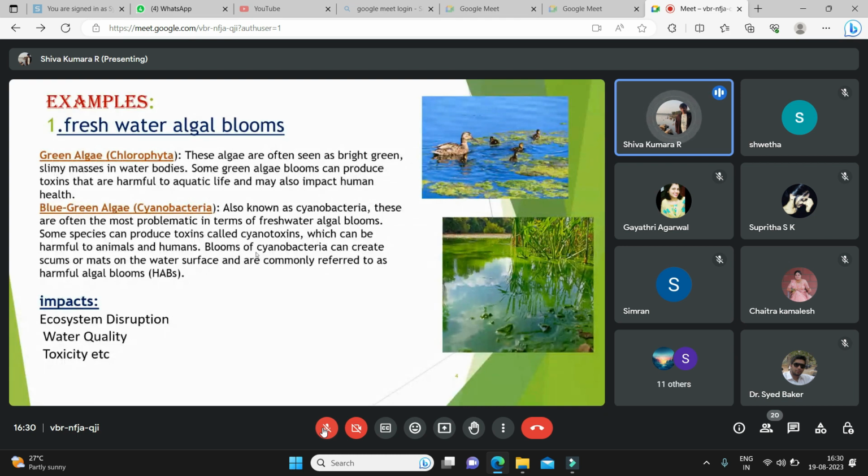These produce toxins named cyanotoxins, which can be harmful to animals and humans when they are exposed to them. The general impacts of these algal blooms are ecosystem disruption in aquatic life, decreased quality of water, and increased toxins in the water, blocking the origins of aquatic life.